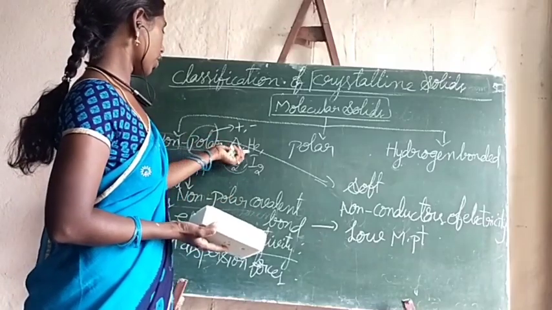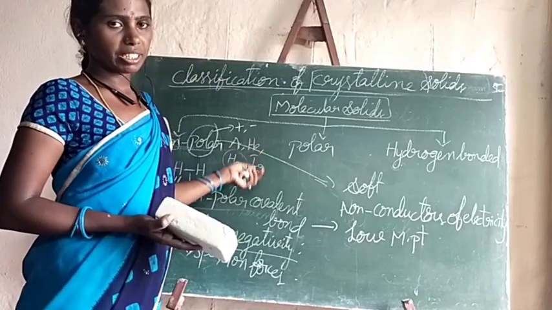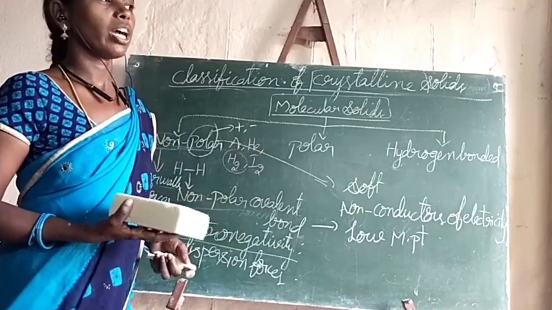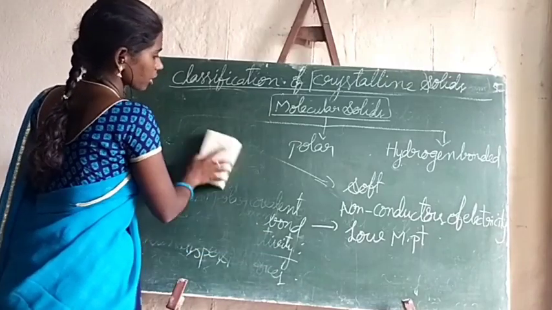Examples, as I already told you: organic compounds, helium, hydrogen, iodine, carbon tetrachloride, like this. They are the best examples for non-polar molecular solids. Next one, polar molecular solids.